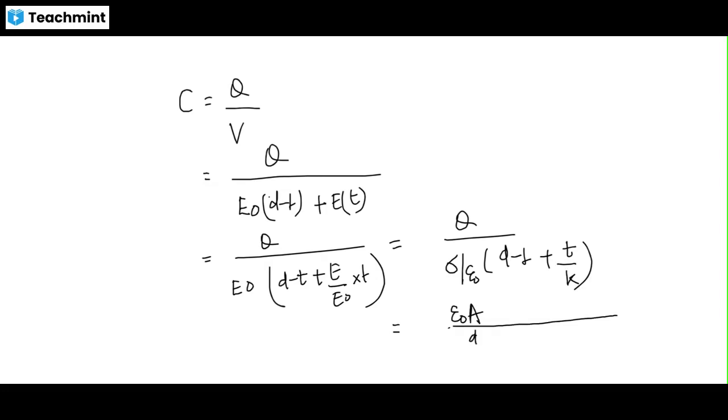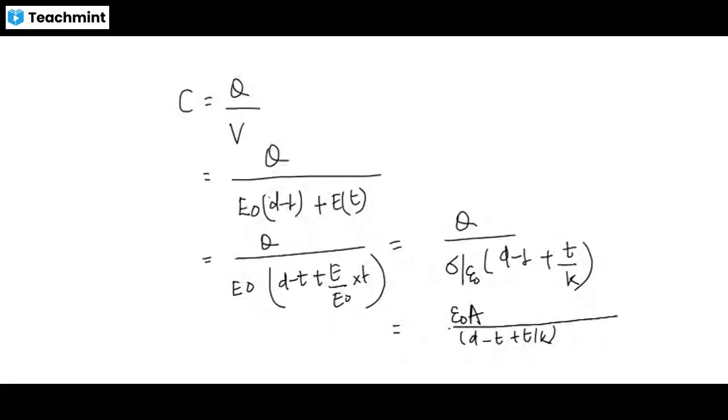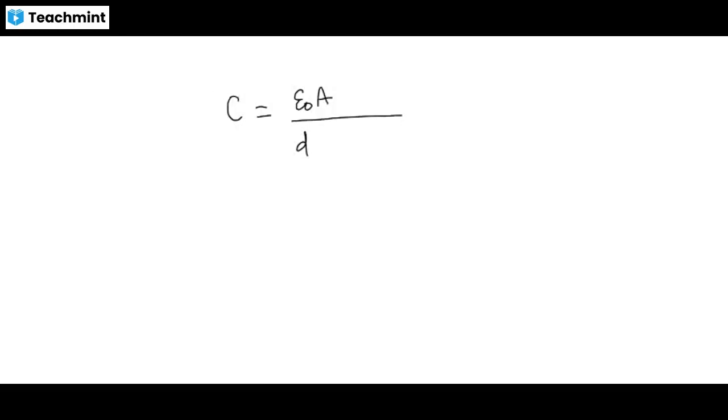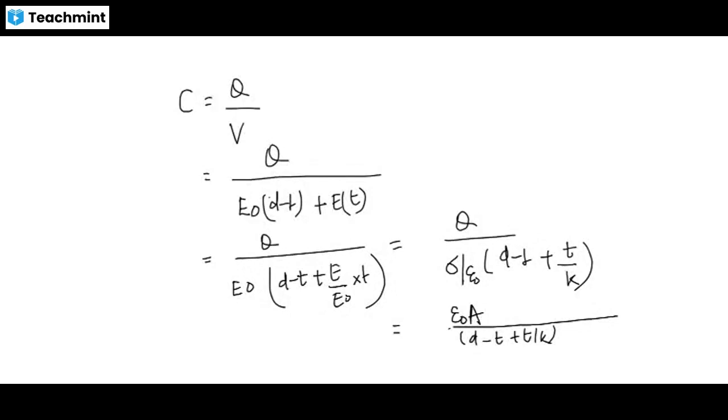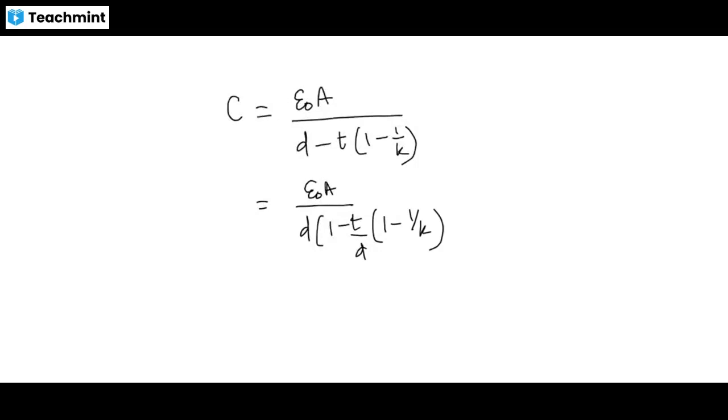So upon D minus T plus T upon K. So again further, C can be written as epsilon naught A, and taking D common, first take T common, 1 minus 1 by K. Now taking D common, epsilon naught A by D, 1 minus T upon D into 1 minus 1 by K. So epsilon naught A by D is nothing but C naught, times 1 minus T by D into 1 minus 1 by K. So this is the new capacitance.